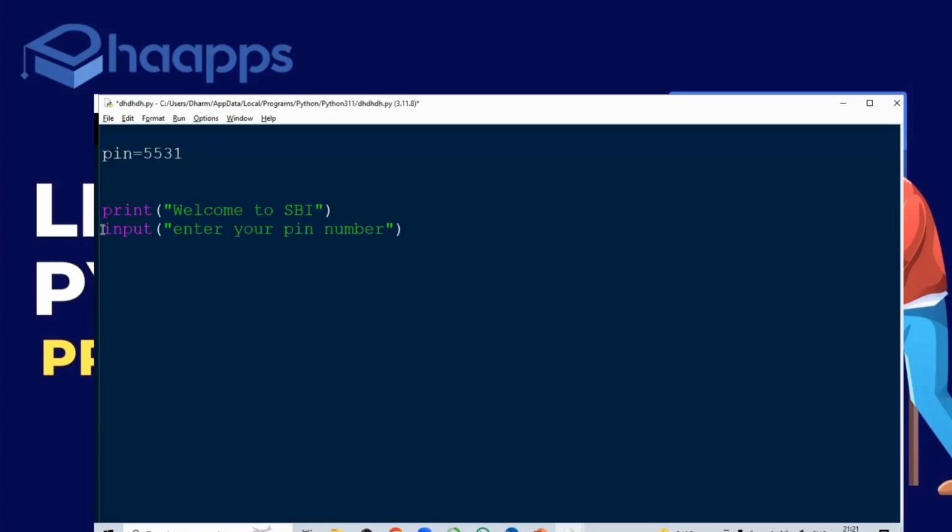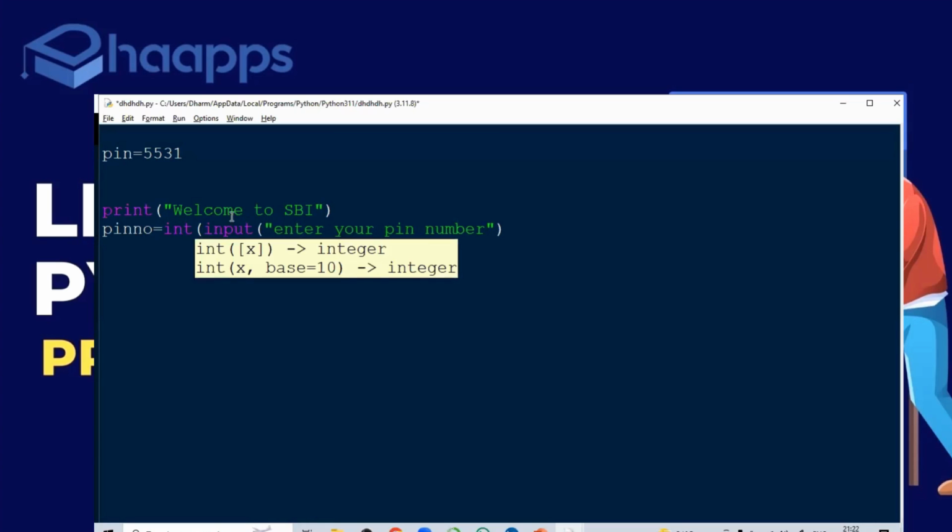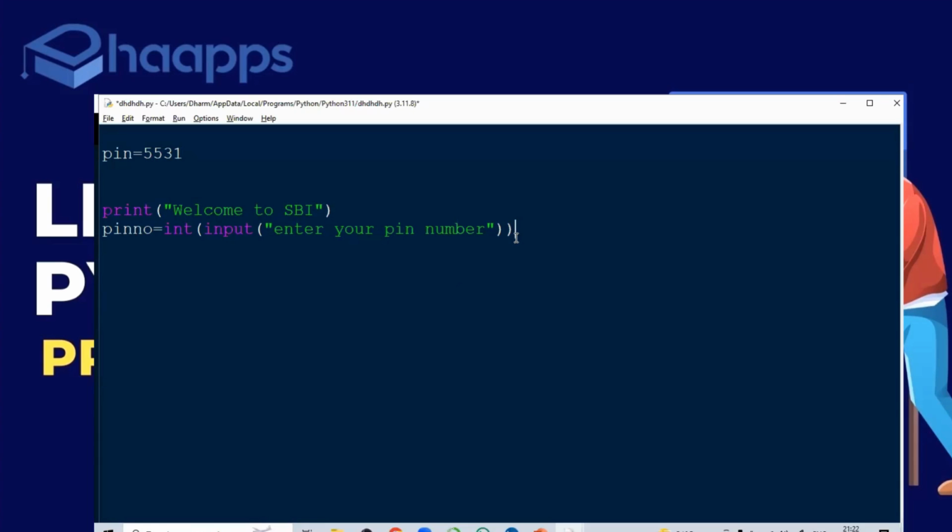So this has to be stored in some variable, right? So I'm taking this variable name as pin number. And I have given this pin number as integer only, right? The input function by default reads as a string. I told you, if you remember. That is the reason I converted whatever I took, whatever input, into an integer.